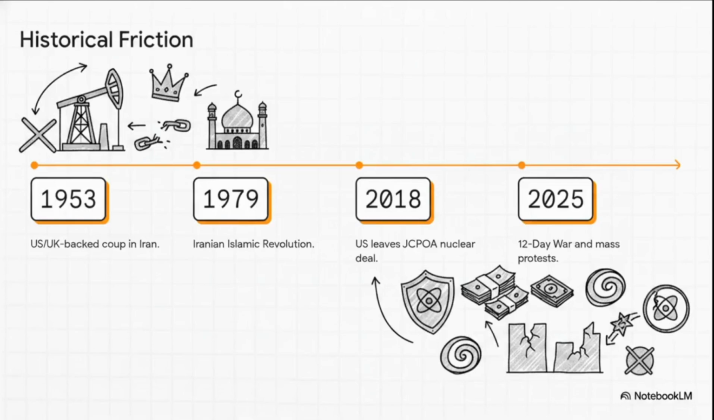Fast forward to 2018, the US pulls out of the JCPOA nuclear deal and slaps on a maximum pressure sanctions campaign that absolutely crippled the Iranian currency. By 2025, all that internal pressure boiled over into mass anti-government protests, severe crackdowns, and a brief conflict known as the 12-Day War, which actually saw direct US and Israeli strikes on Iranian nuclear sites. So going into early 2026, the stage wasn't just set, it was totally rigged to blow.